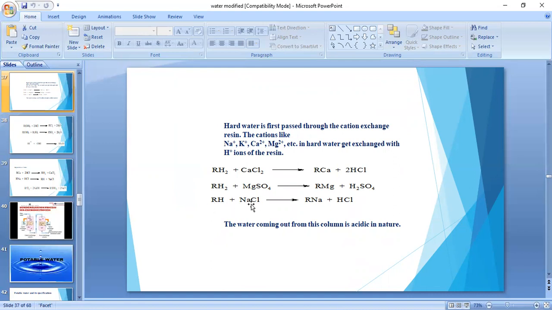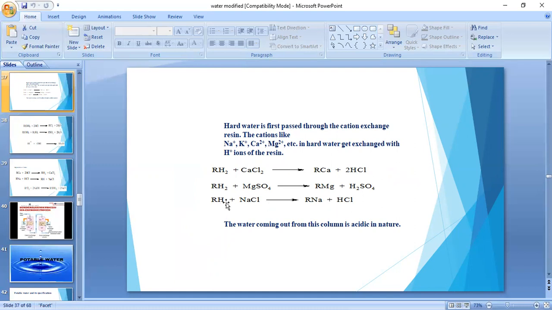When NaCl is present in water, NaCl reacts with the resin RH. An exchange of cations takes place here. The water cation is Na+, and the resin cation is H+. So RNa and HCl are formed.